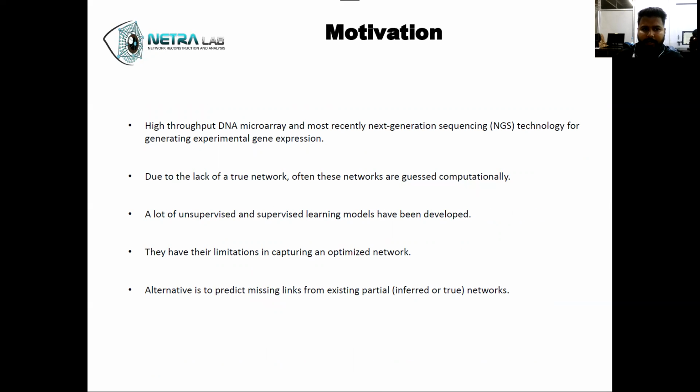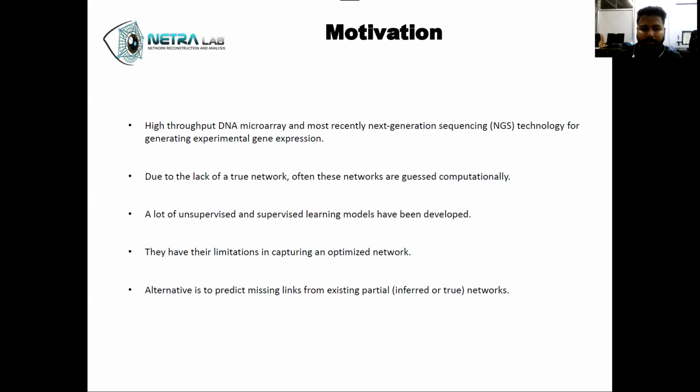Coming to the motivation, we have high-throughput DNA microarray and the most recent next generation sequencing technology for generating experimental gene expressions, but because of the lack of the true network, these links or networks are often guessed computationally. With a lot of progress in the field, many unsupervised and supervised learning methods have been developed so far, but they often suffer from various limitations in capturing an optimized network.